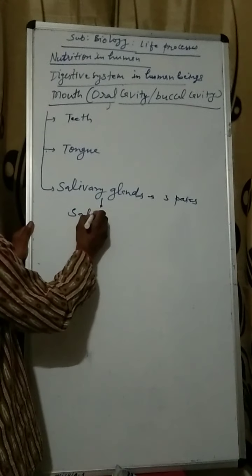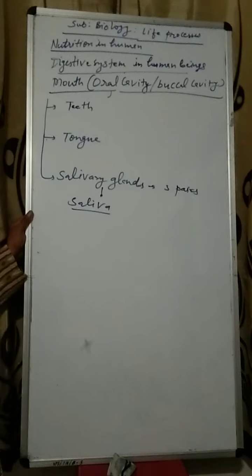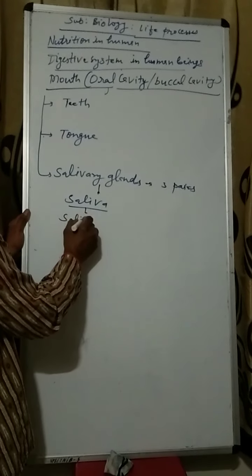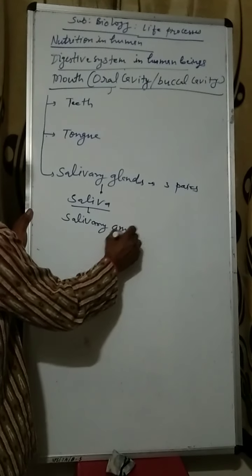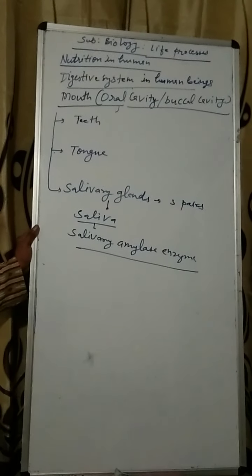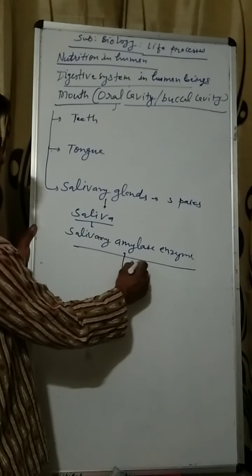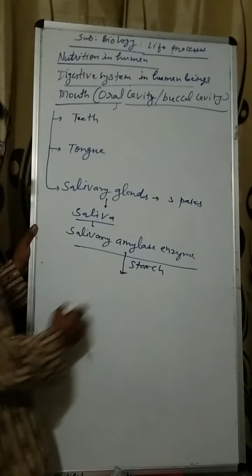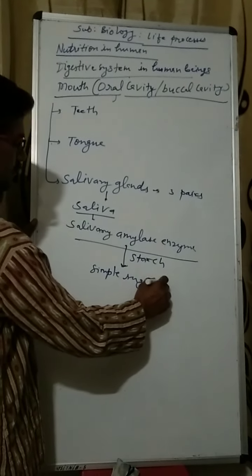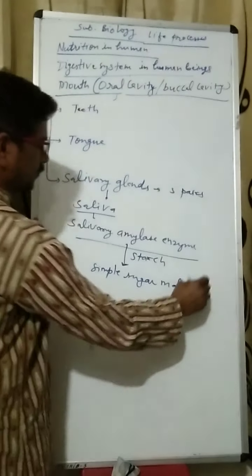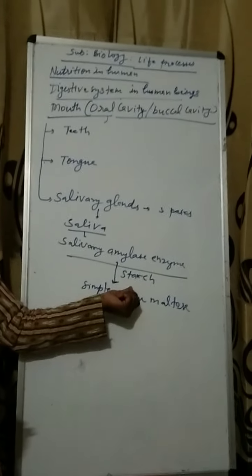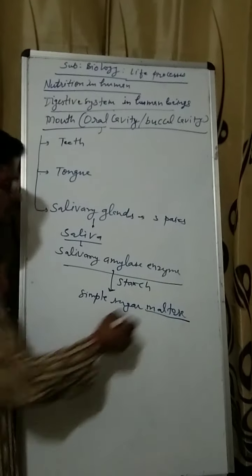The salivary gland secretes saliva. Saliva is a watery liquid. Saliva contains salivary amylase enzyme. Only this one is in our syllabus. This salivary amylase enzyme digests starch into simple sugar, maltose. So the first function of saliva: saliva contains salivary amylase enzyme that digests starch into simple sugar known as maltose.